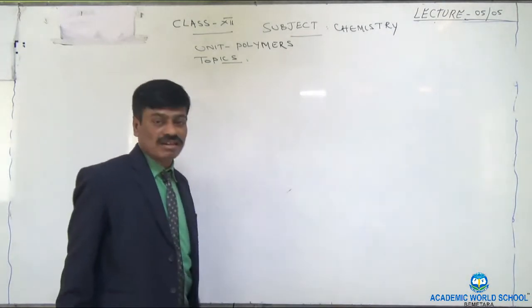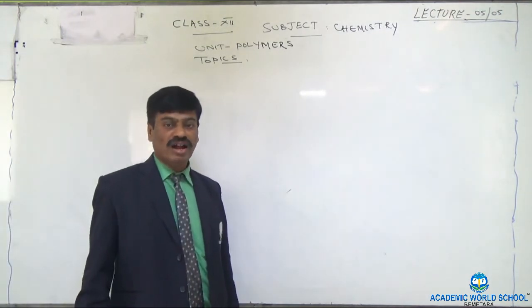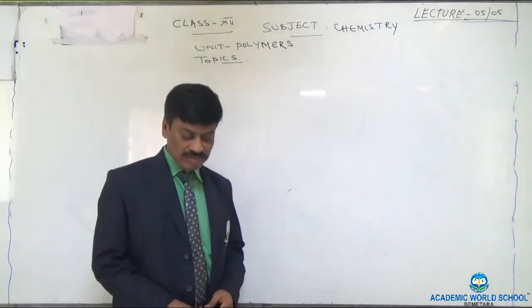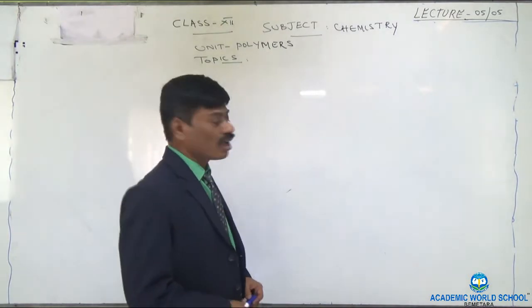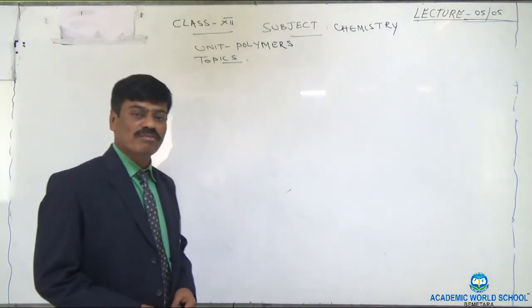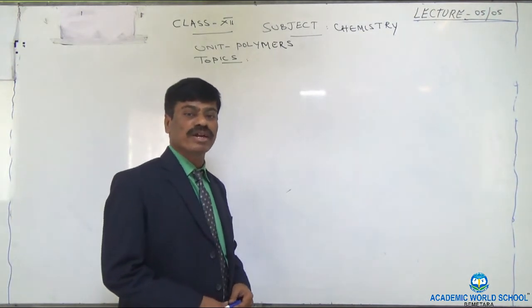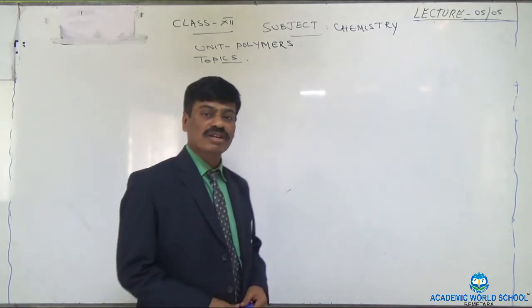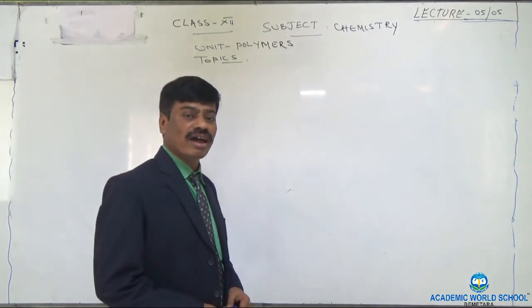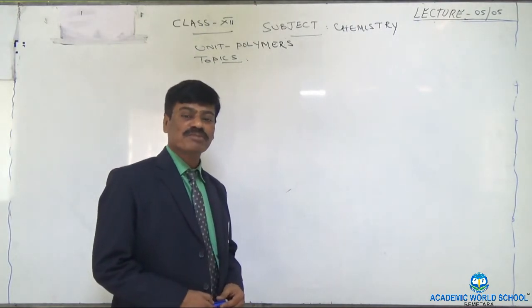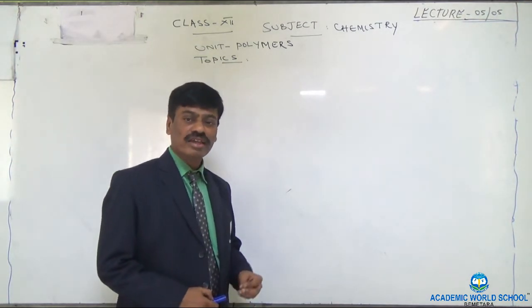In the last class we discussed natural rubber and its physical properties. Let me remind you of the physical properties of natural rubber. At high temperature natural rubber becomes soft. At low temperature it becomes brittle. That means if we use that natural rubber it becomes pieces. And the other physical property is that it has water absorption property. Because of these three properties natural rubber cannot be used.